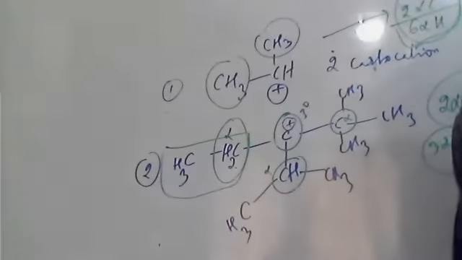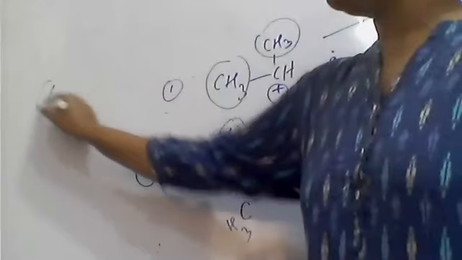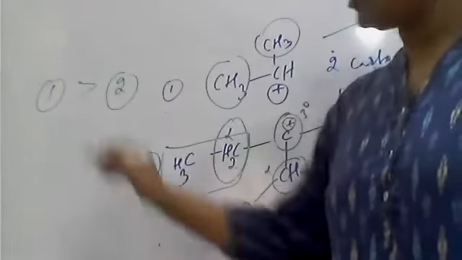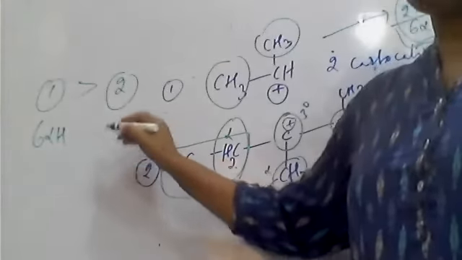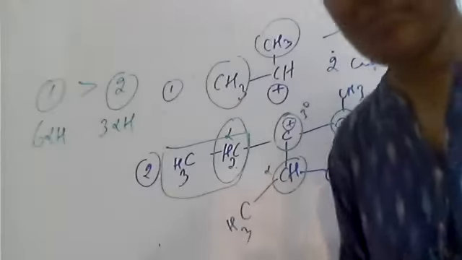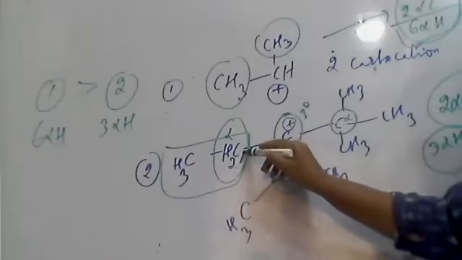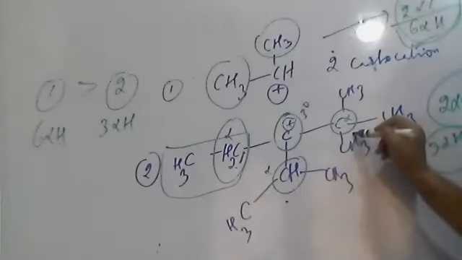So tell me, which is more stable according to hyperconjugation, the first one or the second one? The first one is more stable than the second one, because the first one contains 6 alpha hydrogens and the second one contains only 3 alpha hydrogens. And remember one thing: here, ethyl is a primary alkyl group, then this is isopropyl, a secondary alkyl group, and this is a tertiary butyl group.